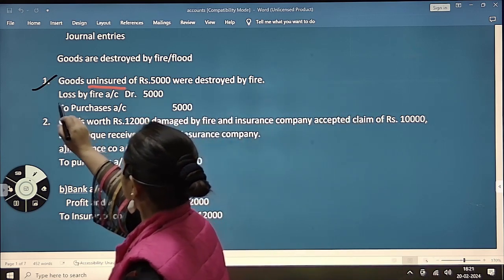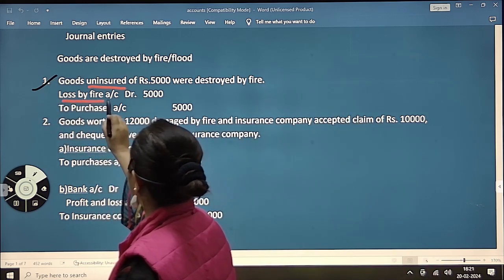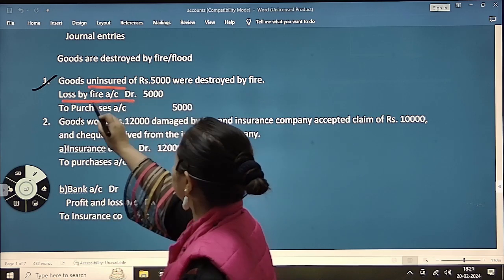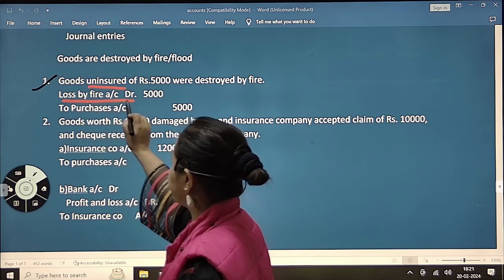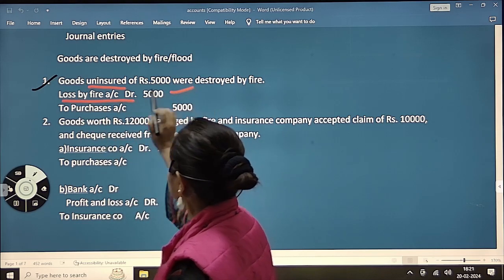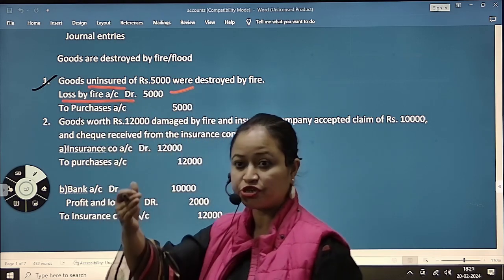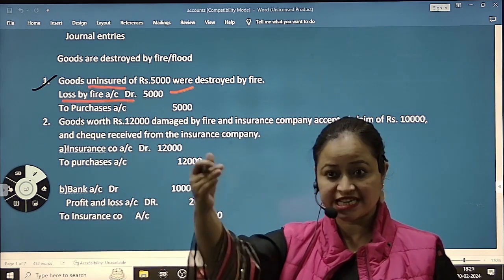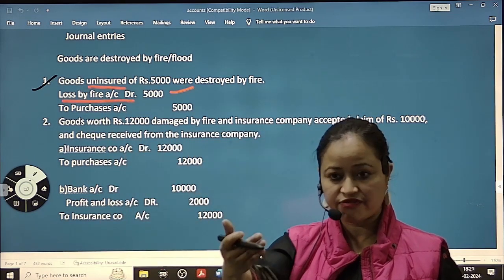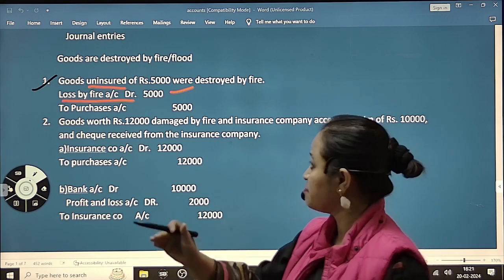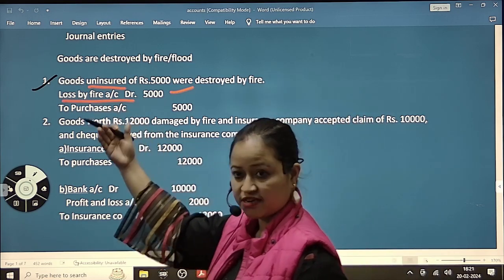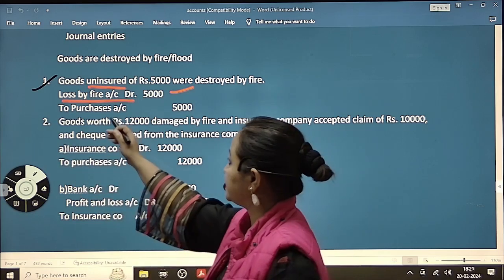So here the journal entry will be loss by fire account debit. If it's flood, you will write loss by flood account debit, or loss by theft account debit. Amount is 5,000 to purchase account, because purchase is decreasing here. When we buy goods, purchase is debited, and here purchase will decrease, so we are crediting purchase.